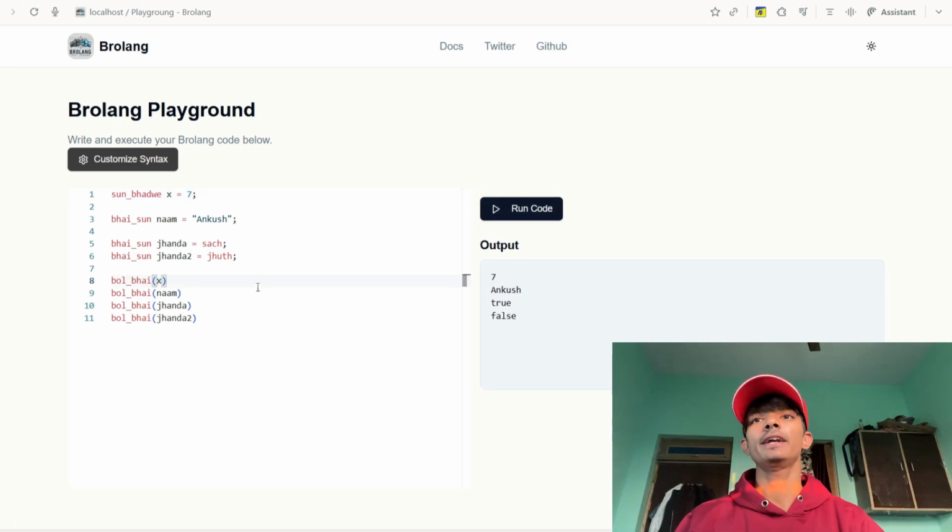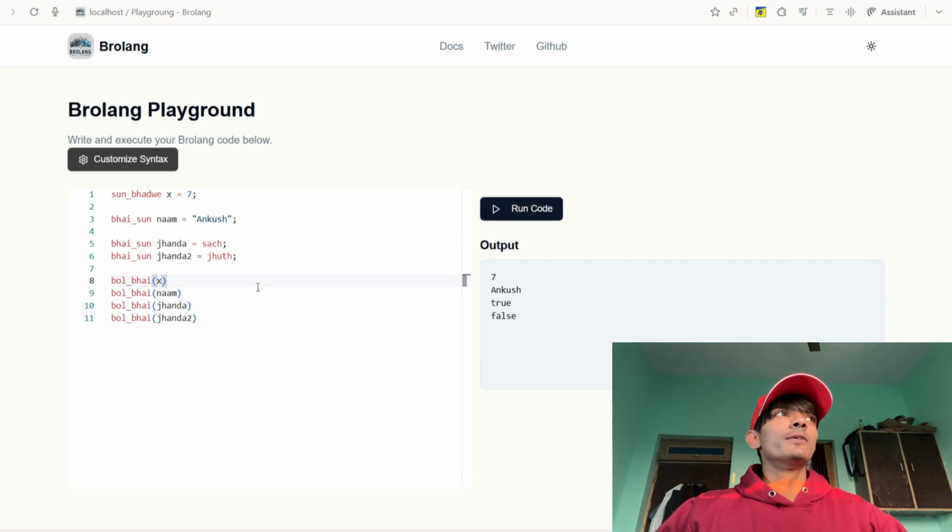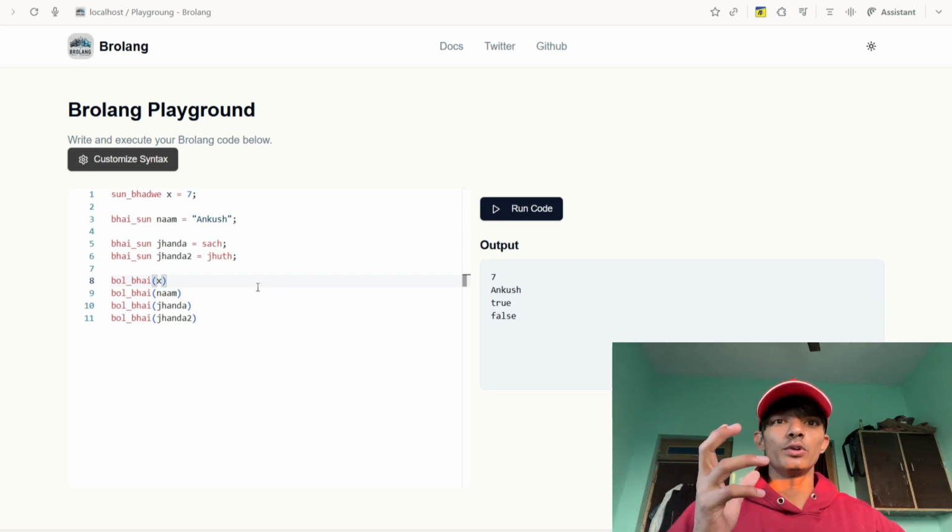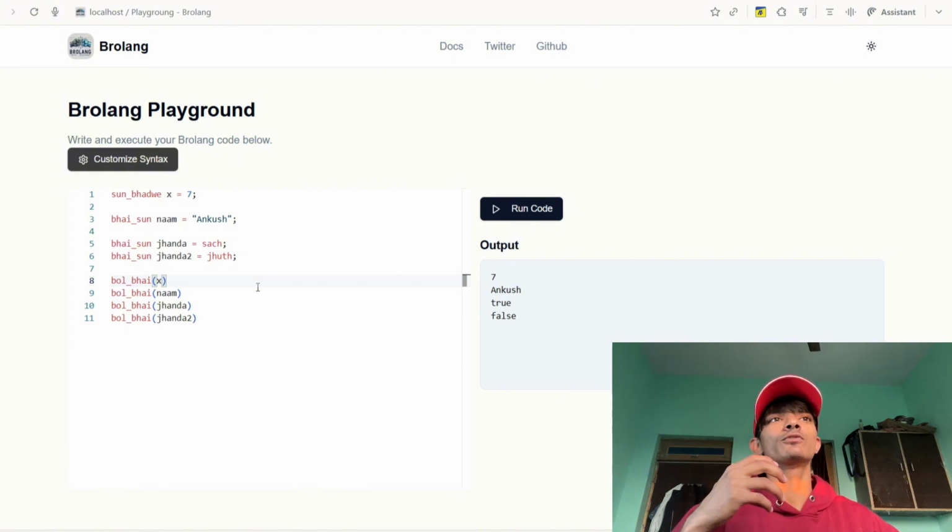So it's 7, right? The point which I want to say here is that you can create your own Brolang, you can create your own syntax, you can create your own errors and use it for fun.